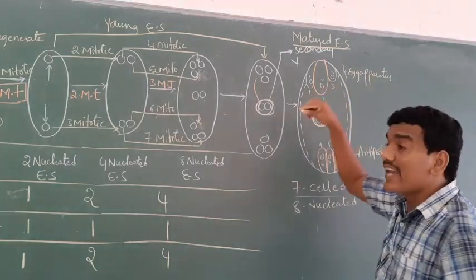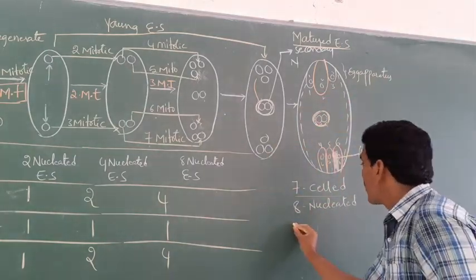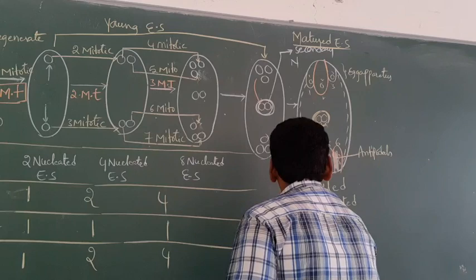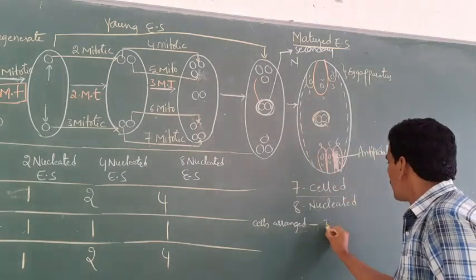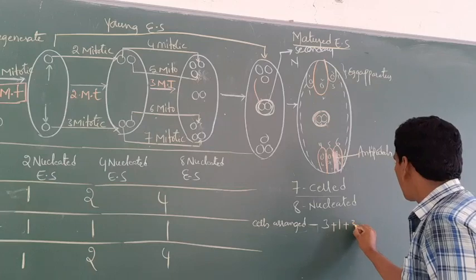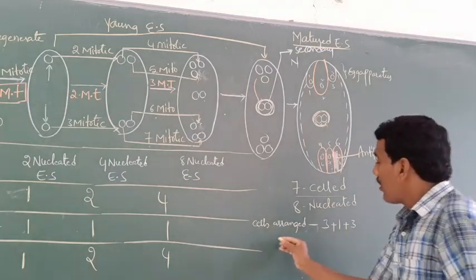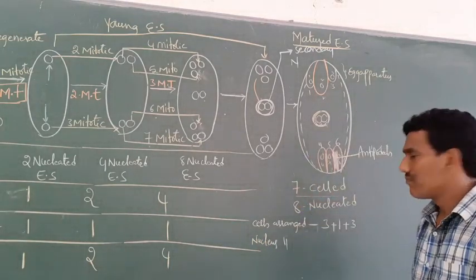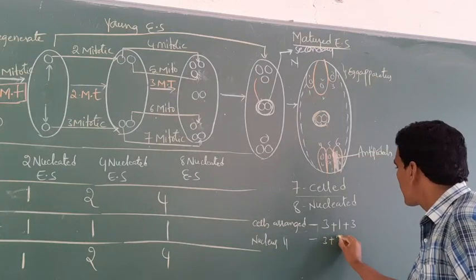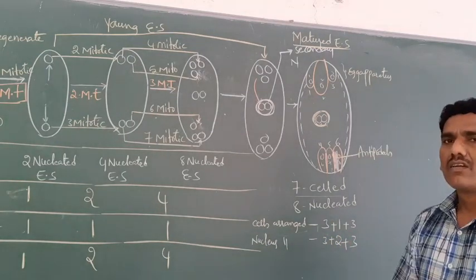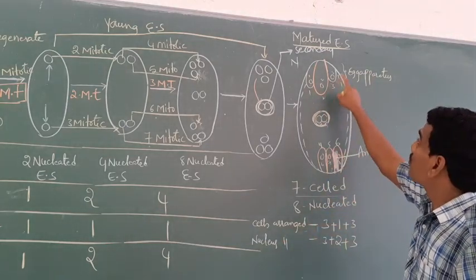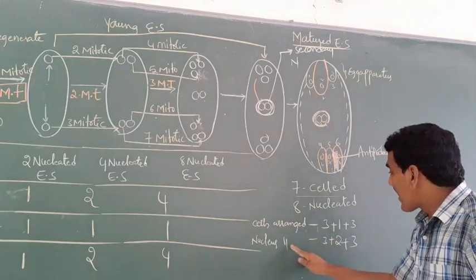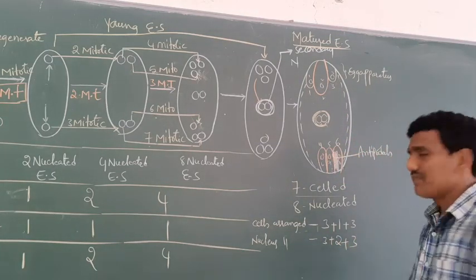Cells are arranged 3 plus 1 plus 3. Next, nucleus arrangement: 3 plus 2 plus 3. Cells are arranged 1 to 7. Nuclei are arranged 3 plus 2 plus 3.